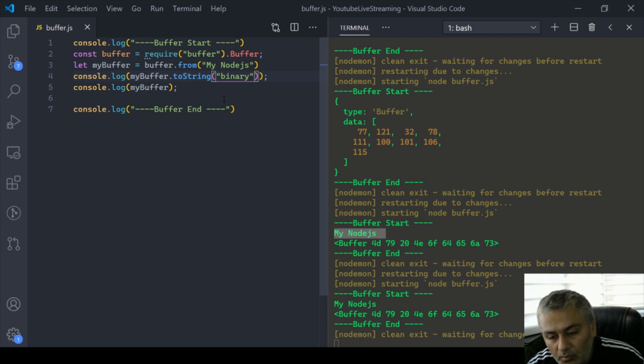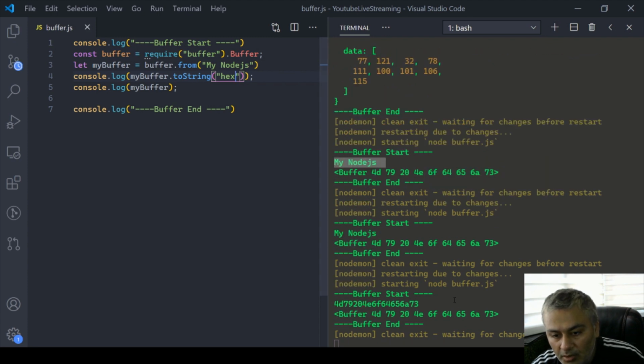So it looks almost the same. So let me add hexadecimal. Yeah, now you see that it looks like 4D, 79, 20. These are all the same. So this is the hexadecimal representation of this. So this is how it looks, right?